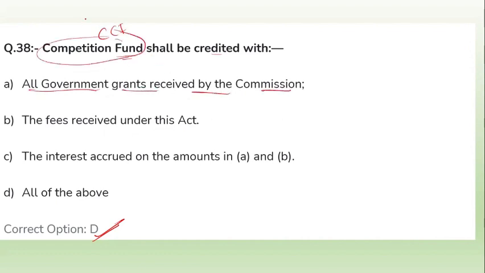It is the Competition Act 2002 fund. It is credited with all government grants received by the commission, the fees received under this Act, the interest accrued on the amount, A and B, all of the above.